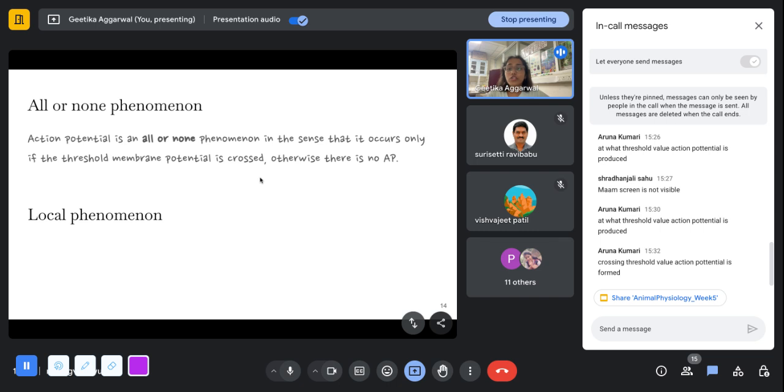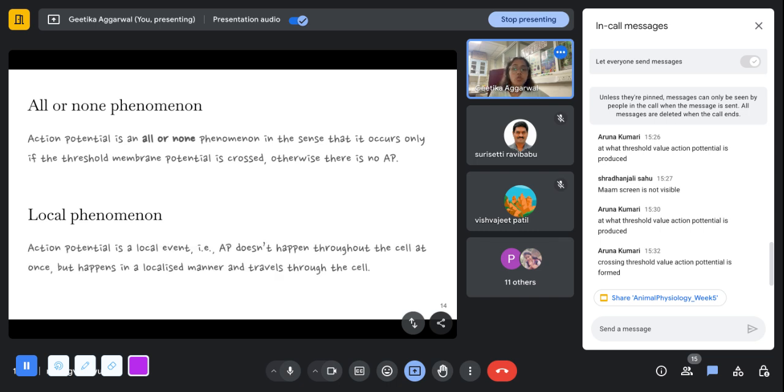And action potential is also a local phenomena, which means that it is a local event. It does not happen throughout the cell all at once, but it happens in a localized manner and it travels through the cell like a wave. So I hope this is clear. If a cell is this long, and the action potential happens at this point, it does not happen in the entire cell. It happens at this point and then it travels like a wave to the consequent points. Okay, so it's a local phenomena. It does not happen throughout the cell at once.